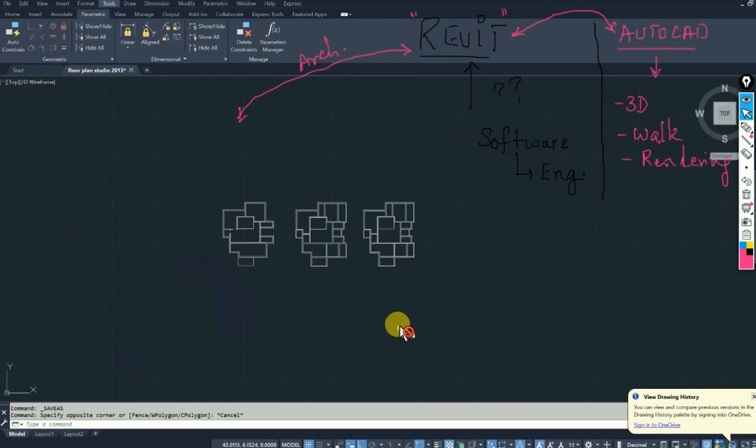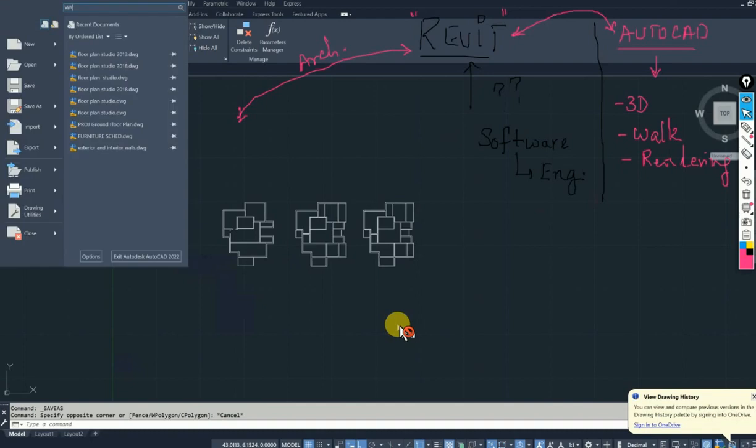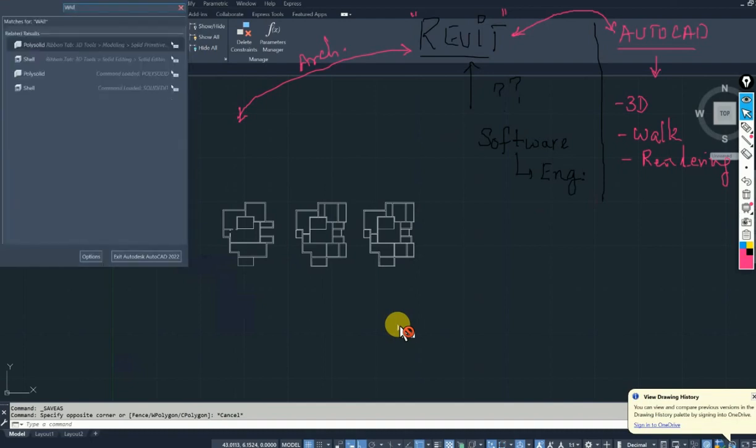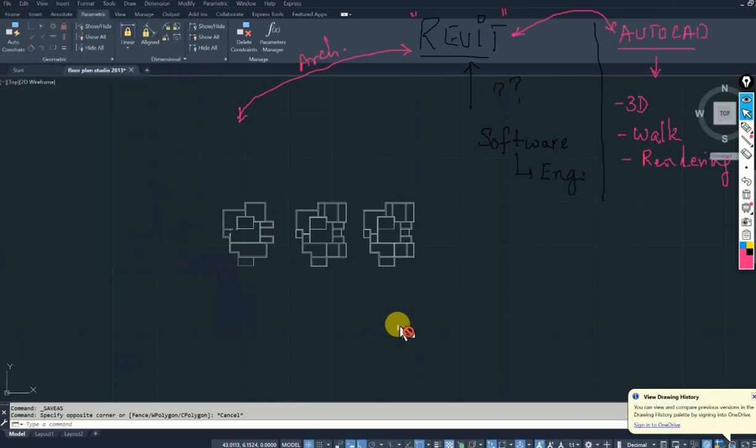Okay, listen, I tell you one thing. AutoCAD is, as I told you, a general software. This is a layer called walk. Walls are not here. It is not there. Why is it not there? Because AutoCAD, I told you, is used by many professions. An engineer can use it, a civil engineer can use it. It's a software which is used for everyone.